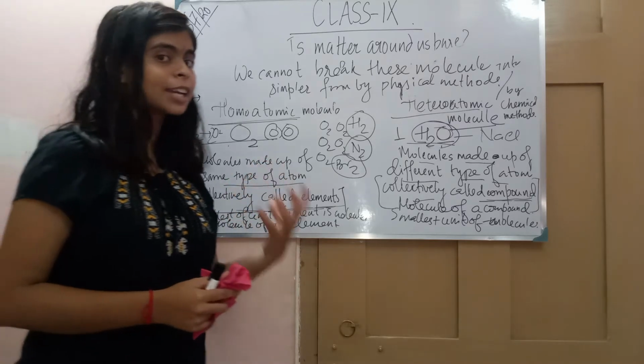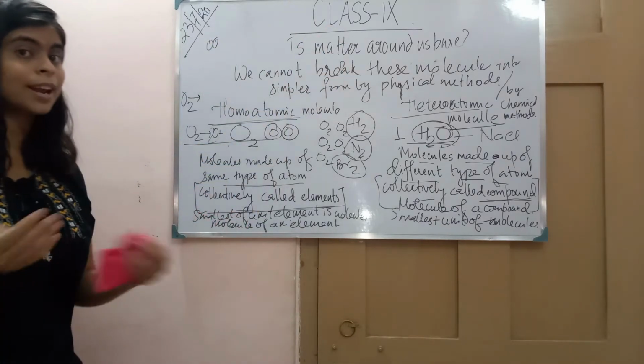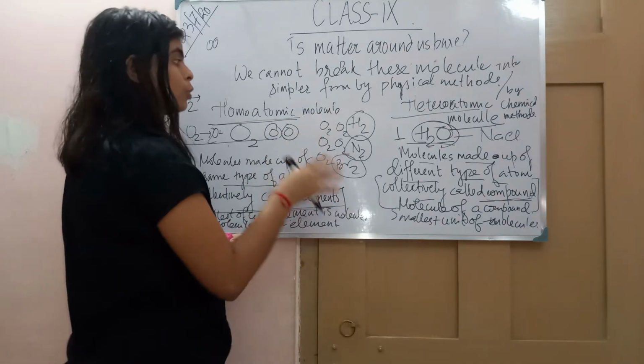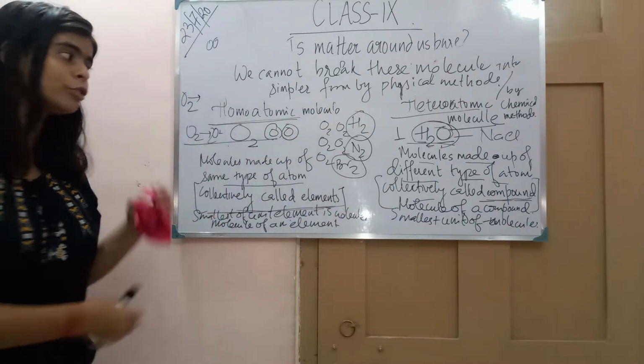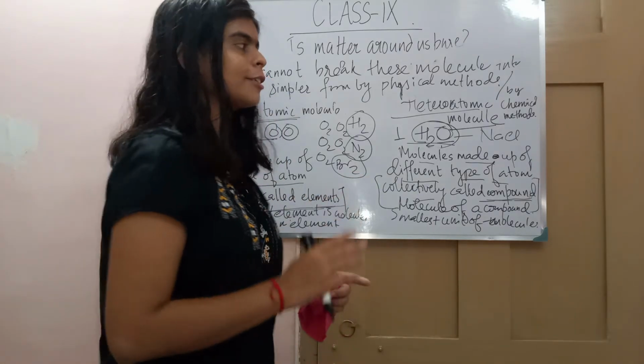So elements can be an aggregation of simple atoms, like iron atoms together. When iron atoms are together, that is also an element. And when similar molecules are together, they are also an element. So don't get confused with this.